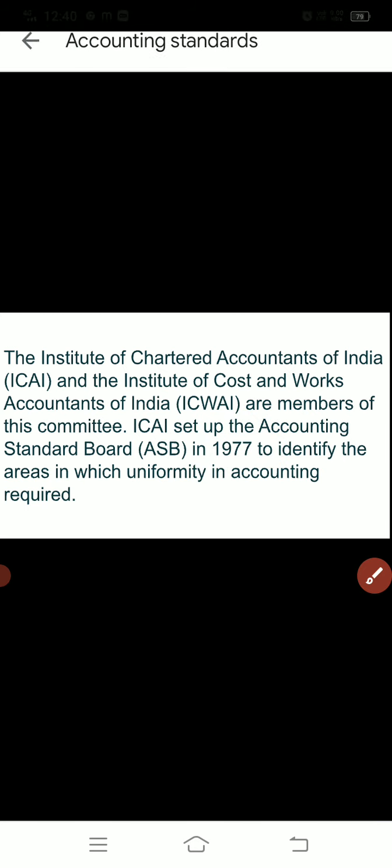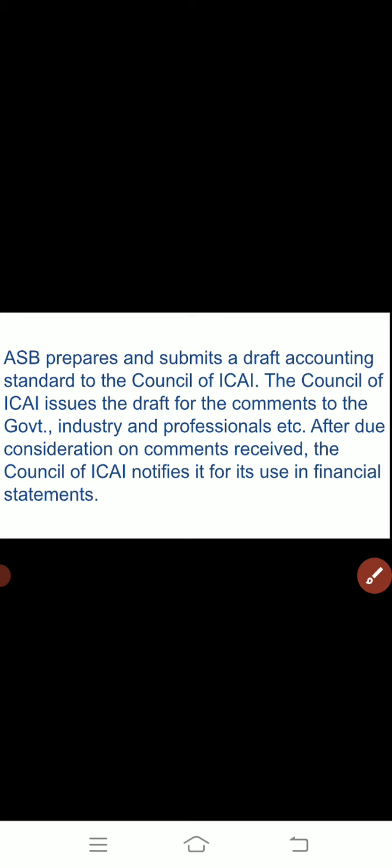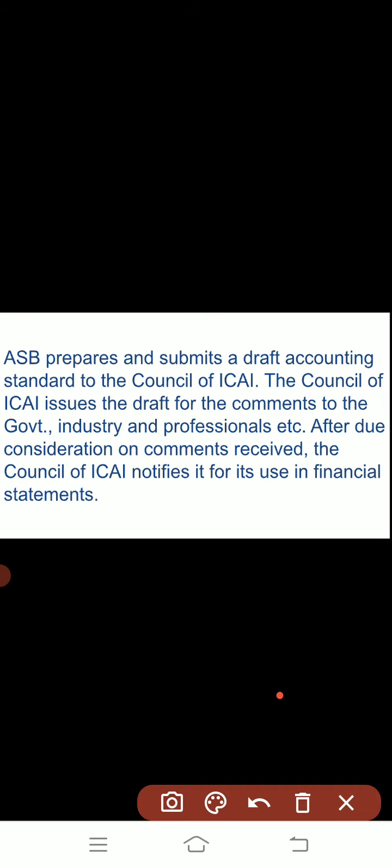Okay, ASB prepares and submits a draft of accounting standards to the Council of ICAI. The Accounting Standards Board made a draft and submitted it to ICAI. The Council of ICAI issues the draft for comments to the government. That means they take feedback from the government, industries and professionals, and after due consideration of the comments received, the Council of ICAI notified it for its use in financial statements.